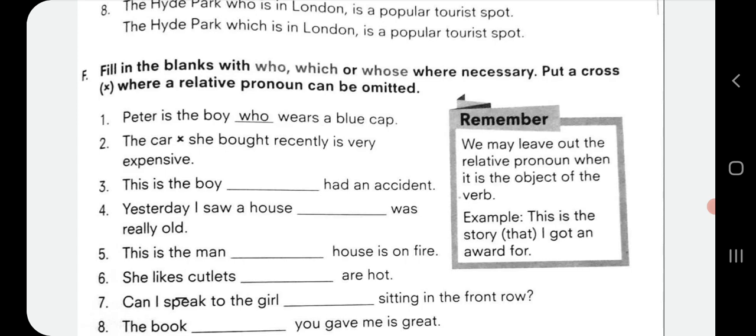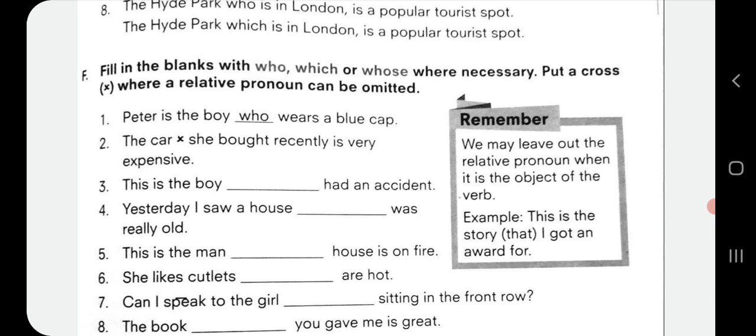Now in this sentence you can see we can use that or we cannot use that, or we can just leave out that because the object is the verb. Okay, that's why we can do that. Now in the exercise, let us see. First one, Peter is the boy who wears a blue cap. So here who will be referring to the boy and it is the relative pronoun.